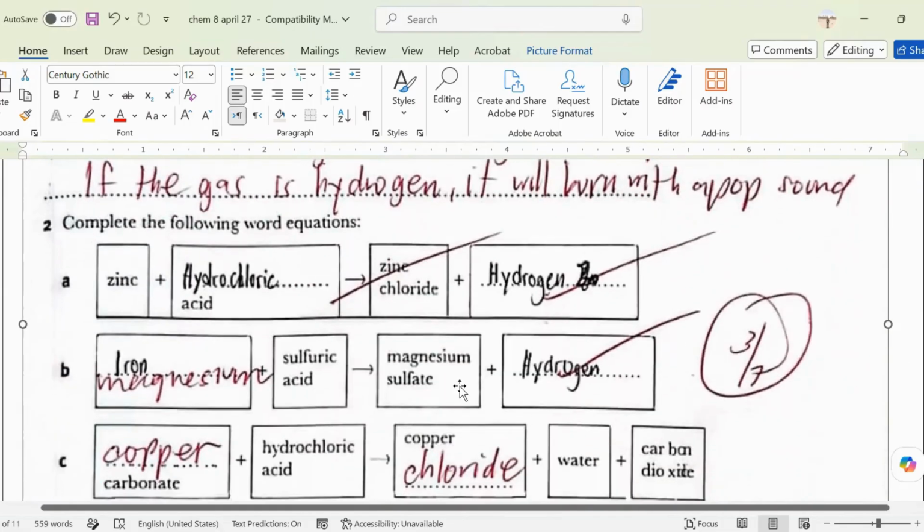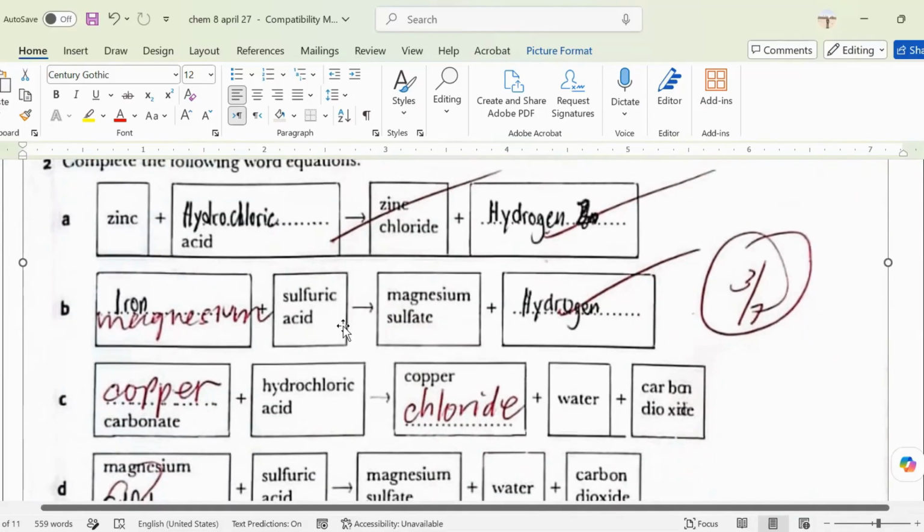So here you can find some word equations that we included in your exam. Zinc is a metal combined with an acid, so the answer will be zinc chloride. And what is zinc chloride? Because you have the word chloride, it's the name of a salt. Again, your clue: zinc is a metal added with an acid, so definitely there's a salt, and then another product is hydrogen.